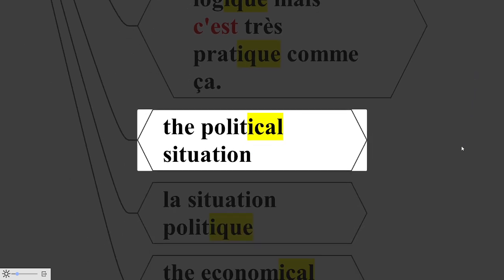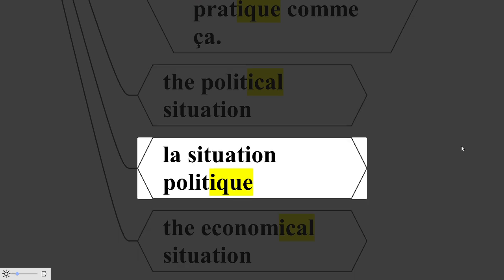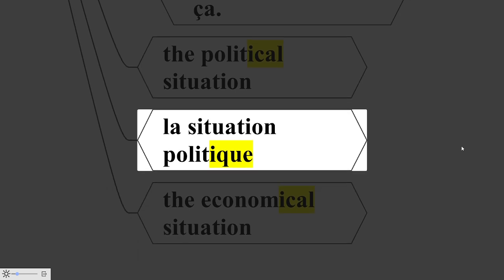The political situation, how do you say it in French? Notice, situation comes before the word political in English, but in French the noun comes before the adjective. Therefore, it becomes la situation politique. Remember, situation becomes situation. La situation politique.